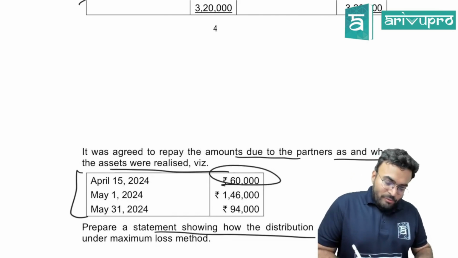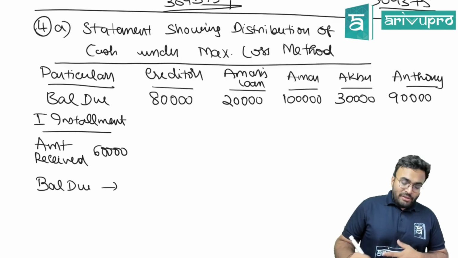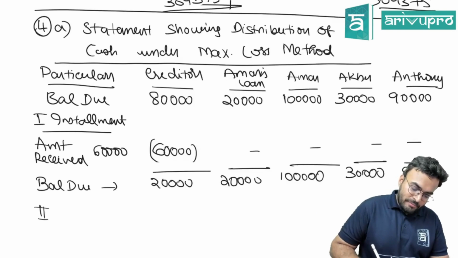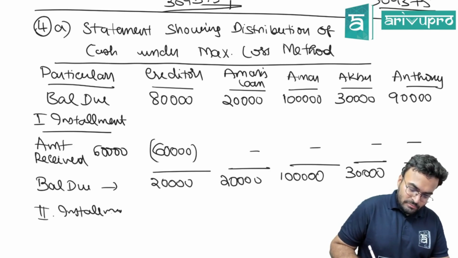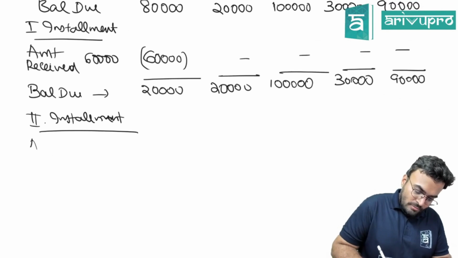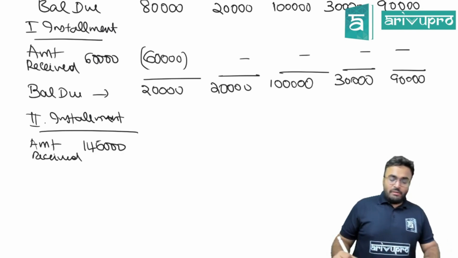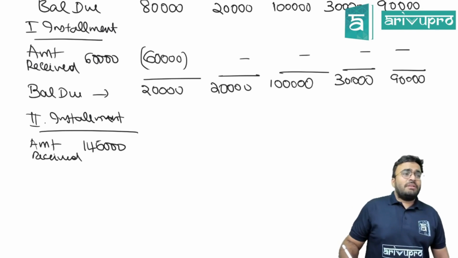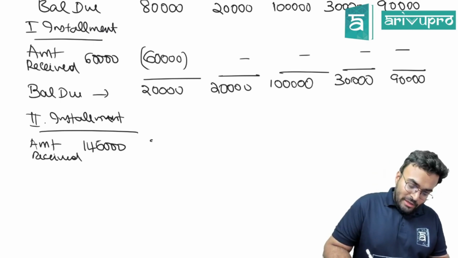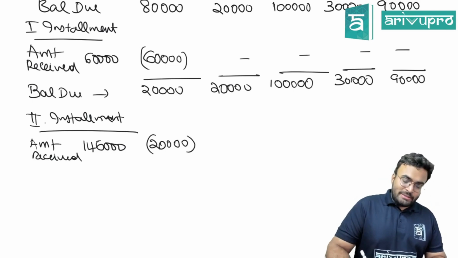Next, May. What did we get? The second installment was 1,46,000. Second installment amount received. Do we have money to pay the creditors? Yes. Full 20,000 you can give? Do we have money to pay Amar's loan? Yes, that is also done.